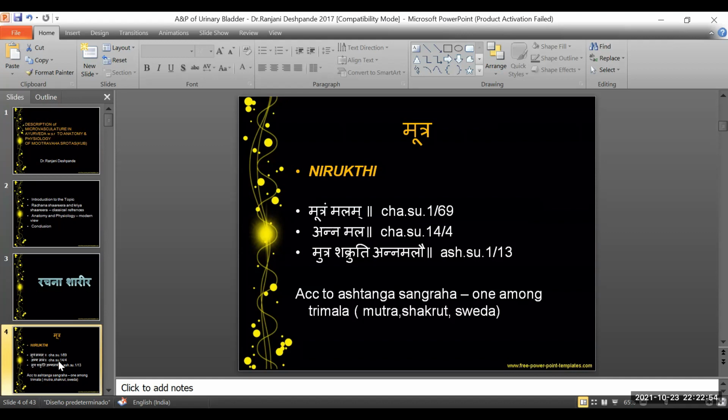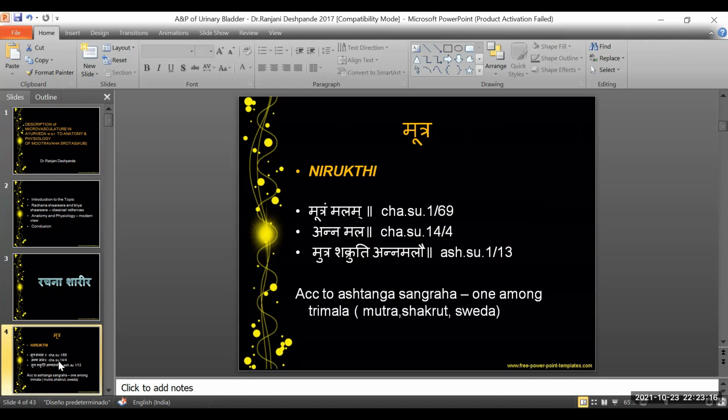So with respect to the anatomy of the KUB, that is the kidney, ureter, bladder, or simply the urinary system, this microvasculature is very complexly seen in our body, and the same is being highlighted in Ayurveda Samhitas also.